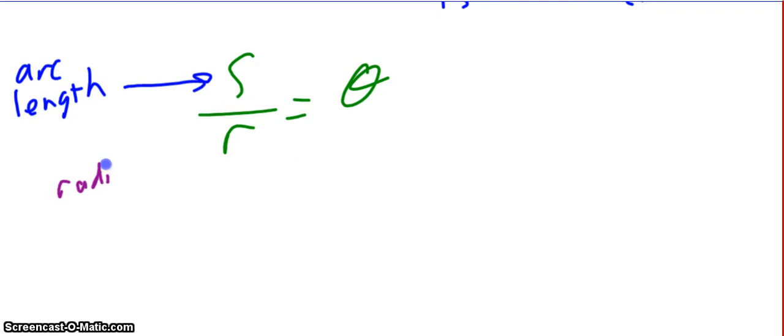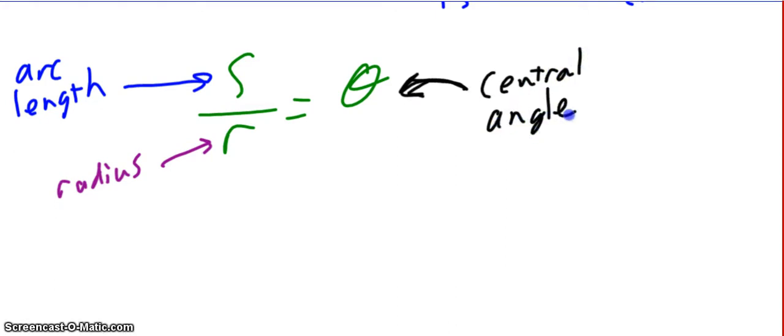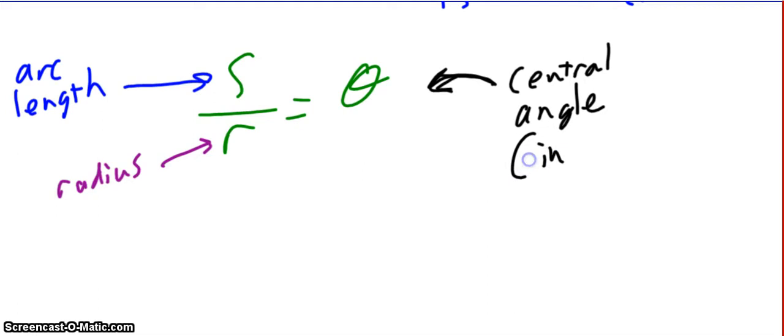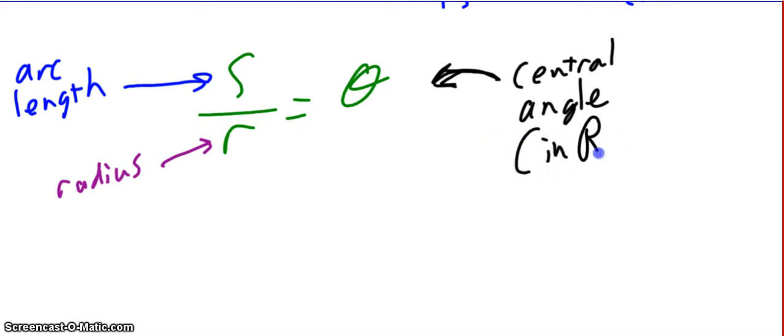r is the radius. And then theta is the central angle in radians, and it has to be in radians. So anytime you use this equation, if you're finding a central angle, it is in radians. If you are trying to use this equation to find an arc length or a radius, and you are given an angle in degrees, you're going to have to convert it to radians, which we're going to talk about here in a second.